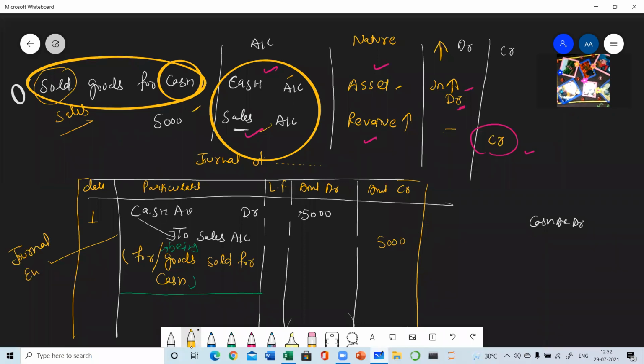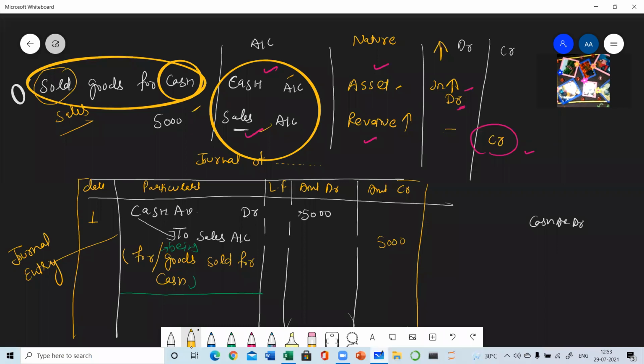This is one journal entry. For every transaction, there will be one journal entry. If there are 10 transactions, it means there will be 10 journal entries. If there are 100 transactions in a single day, then there will be 100 journal entries. For every transaction, there will be one journal entry involving at least 2 accounts. There may be more than 2 accounts. In the later part of the chapter, we will be doing transactions in which more than 2 accounts are involved. I am explaining again.